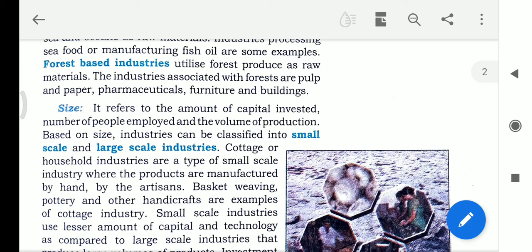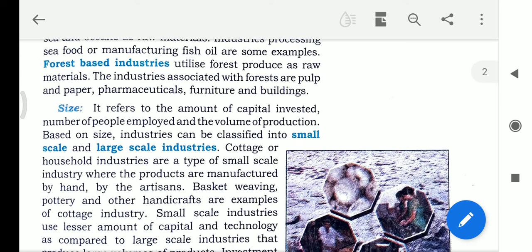Cottage or household industries are a type of small scale industry where the products are manufactured by hand by the artisans. Basket weaving by hand, pottery, and other handicrafts are examples of cottage industry.